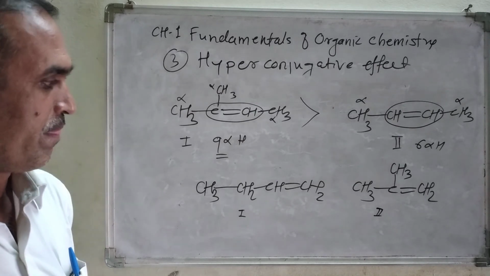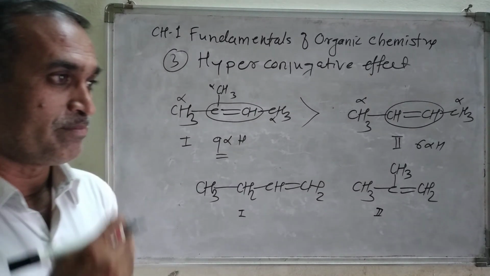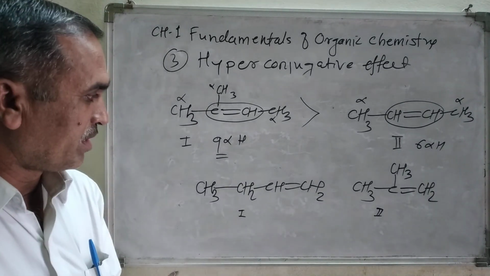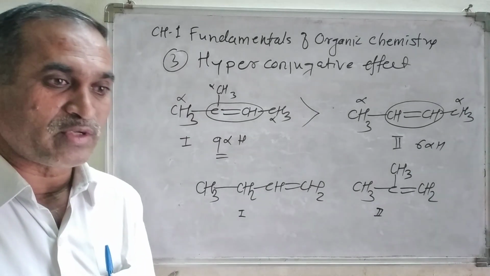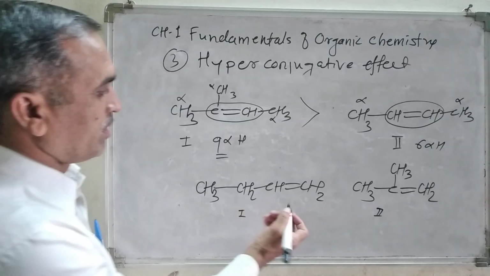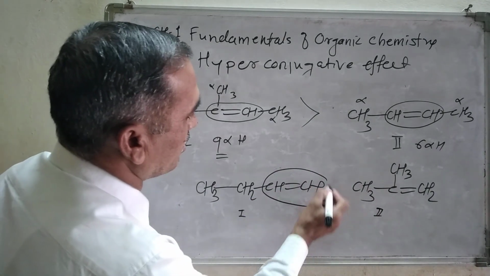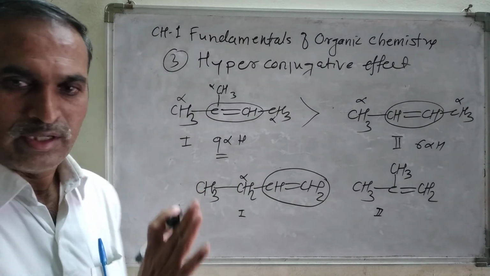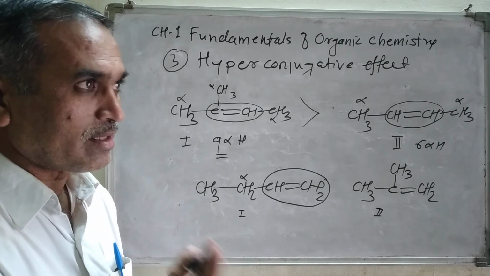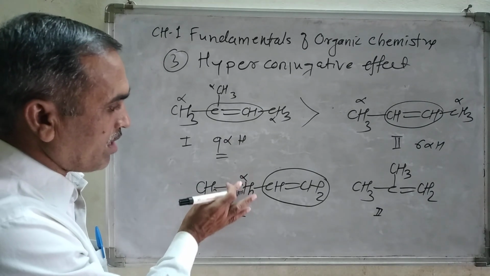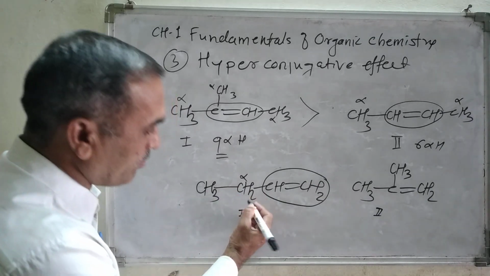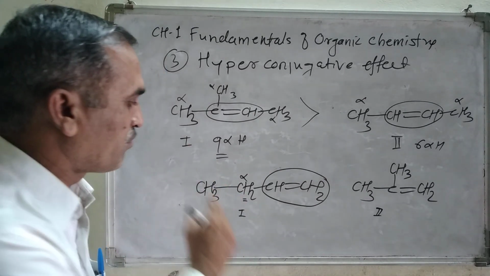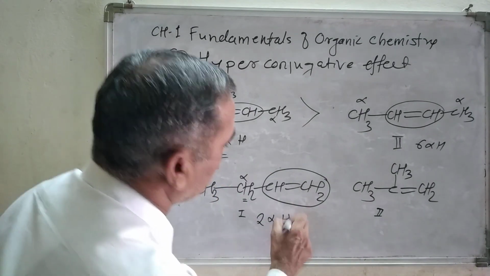So for knowing that, what you must remember is, you first find out the alpha hydrogen atoms here. Look, this is the olefinic part, you can circle it. The adjacent carbon atom is the alpha, then beta, gamma; we don't require the other carbon atoms, only the alpha carbon atoms. The alpha carbon carries two hydrogen atoms, therefore there are two alpha hydrogen atoms.